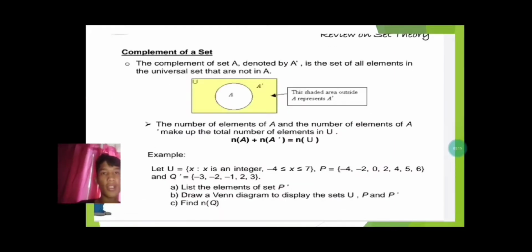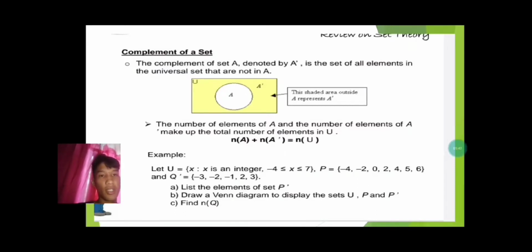Complement of a set. The complement of a set A, denoted by A', is the set of all elements in the universal set that are not in A. So this shaded area outside represents A'. So this is the example. The number of elements of A and the number of elements of A' make up the total number of elements in the universal set U.